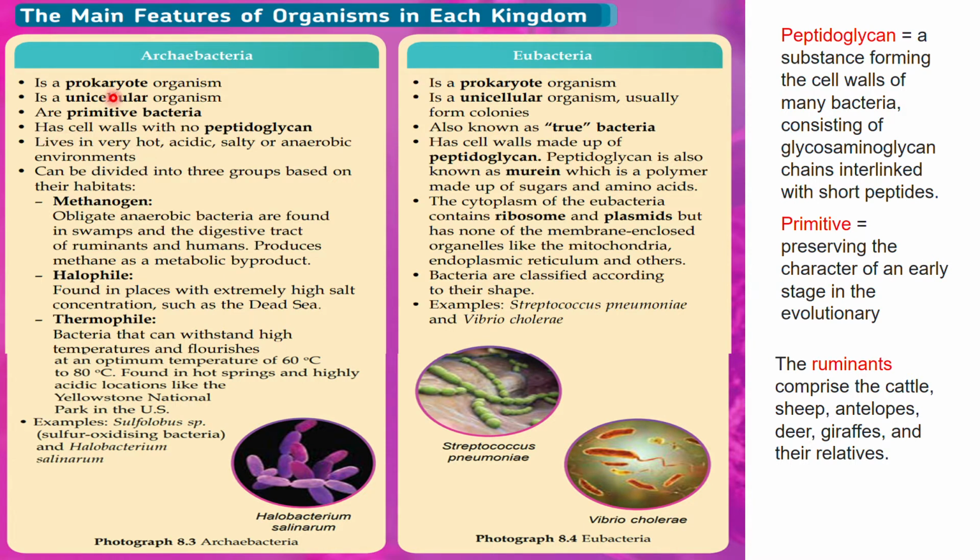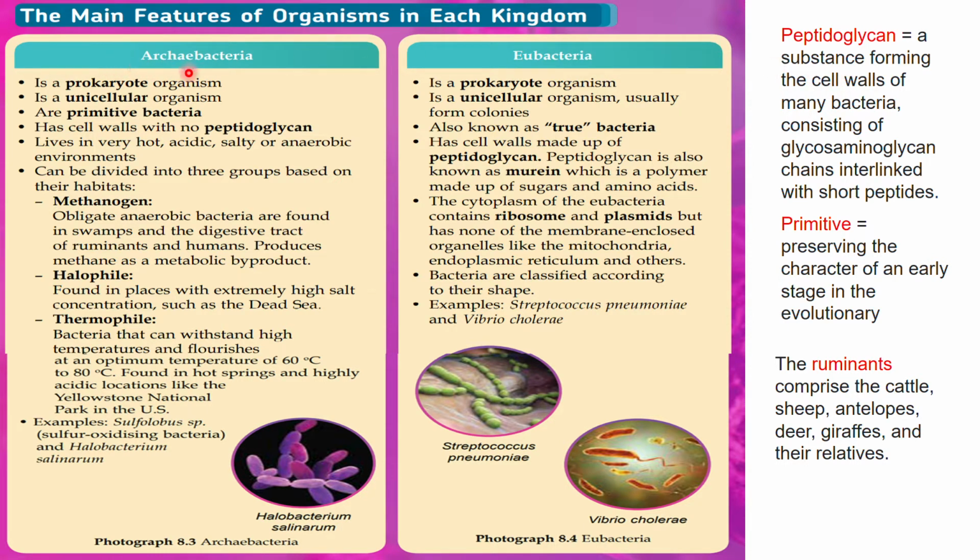Apart from that, Archaebacteria also has cell walls but with no peptidoglycan. So what is actually peptidoglycan? Under Eubacteria di sini ada dia punya explanation. It is also known as murein, which is a polymer made up of sugars and also amino acids. Sebenarnya peptidoglycan ini adalah bahan, the substance that forms the cell walls. Yang penting kamu ingat dia adalah salah satu bahan yang membentuk dinding sel.